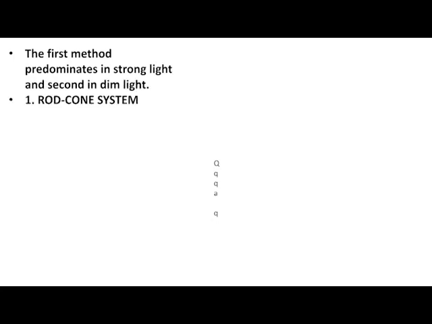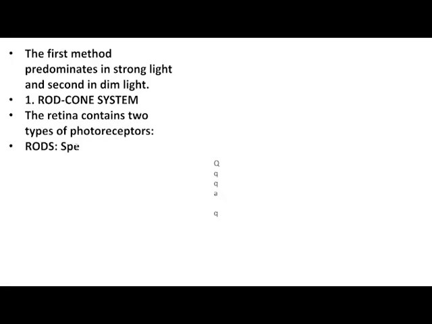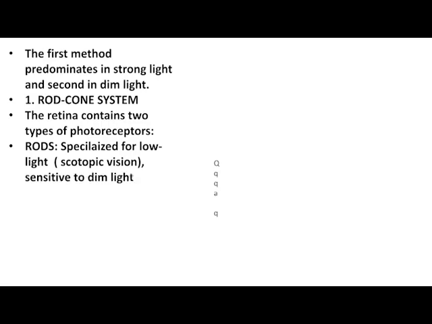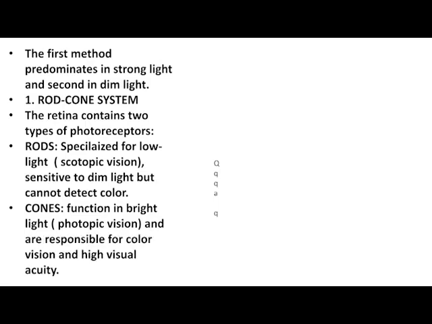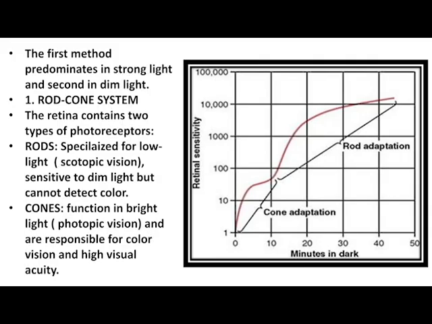1. Rod-cone system. The retina contains two types of photoreceptors. Rods, specialized for low light, scotopic vision, are sensitive to dim light but cannot detect color. Cones function in bright light, photopic vision, and are responsible for color vision and high visual acuity. The process of dark adaptation involves these photoreceptors adjusting their sensitivity to light over time.